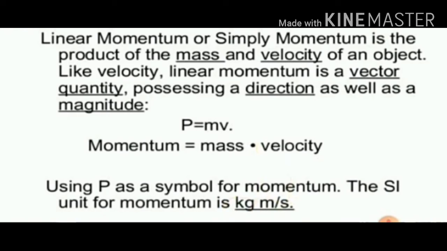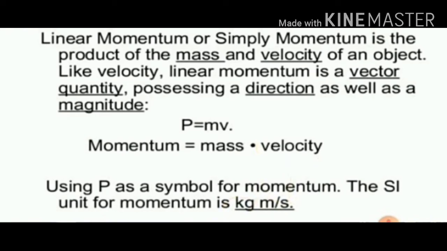What is meant by magnitude, children? In the first lesson we discussed that magnitude is nothing but the value. As velocity has direction, momentum also has direction. As it is the product of mass and velocity, it is represented with the symbol P. This is the symbol with which momentum is represented, children. And the SI unit of momentum is kg meter per second.